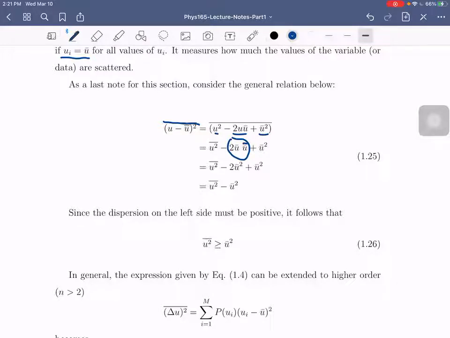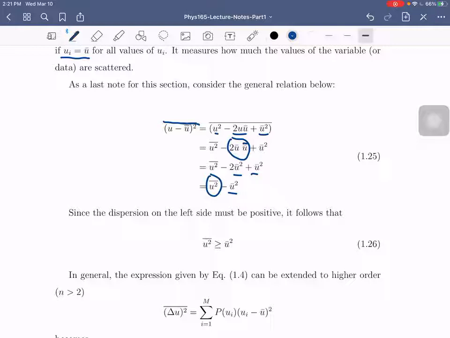Since nakabar na rin ito, wala na rin yung bar na yan. So magiging u bar squared na lang siya. So now we have u squared bar minus, since same lang ito, we have 2u bar squared plus u bar squared. So since same lang itong dalawang ito, we can add them. So magiging negative. So we have, now the dispersion, second moment is equal to u squared bar minus u bar squared.